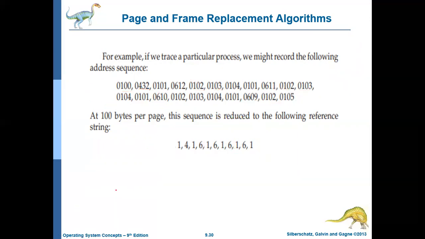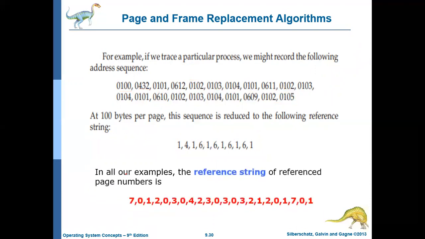With this string, the performance of a page replacement algorithm can be evaluated, right? In the next lecture, we'll be discussing various page replacement algorithms and how they work. For all of them, we'll be using this reference string, assuming the process refers to the pages in this order: first the 7th page, then the 0th page, then the first page, then the second page, then 0, 3, 0, 4.